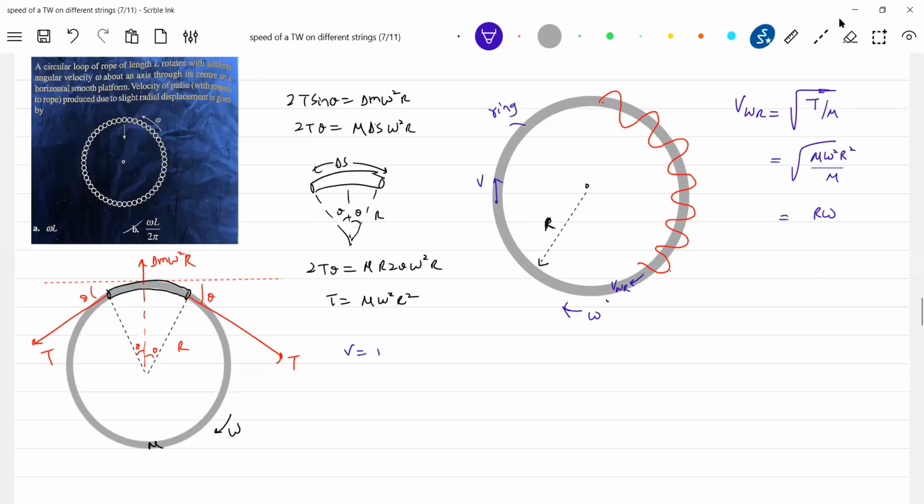What should I call V? It is the speed on a circular loop. So finally, what we are getting is V equal to R omega.